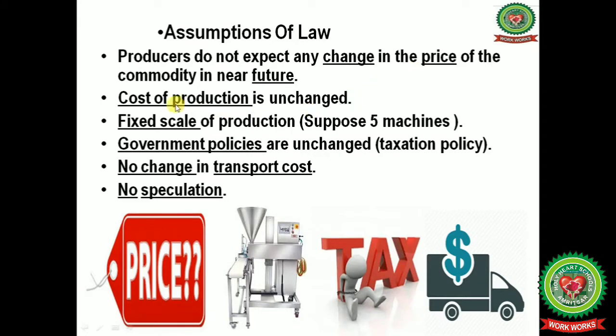Next assumption of the law is that the cost of production is unchanged. Next is fixed scale of production. Suppose 5 machines, meaning 5 machines will be there. Government policies are unchanged, that is, taxation policies. Next, no change in transport cost. Next, no speculation will be there according to the law of supply.